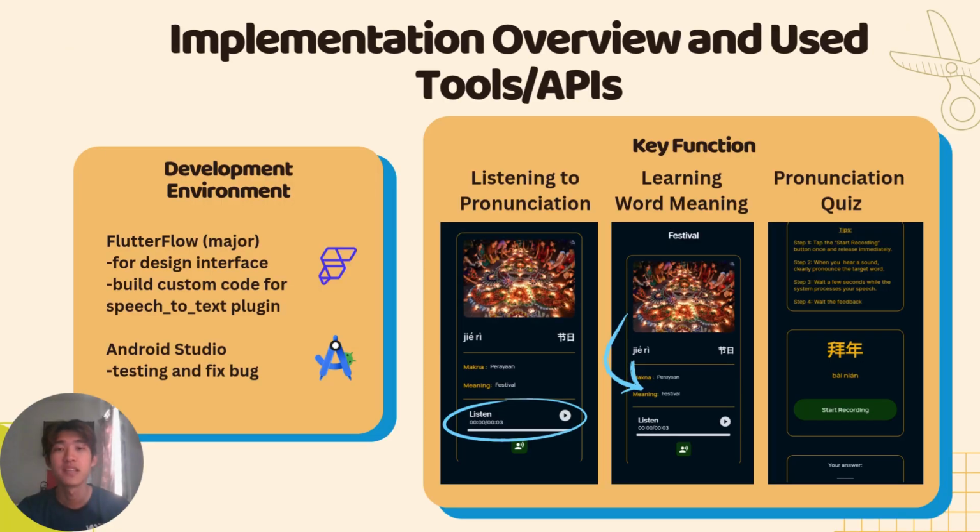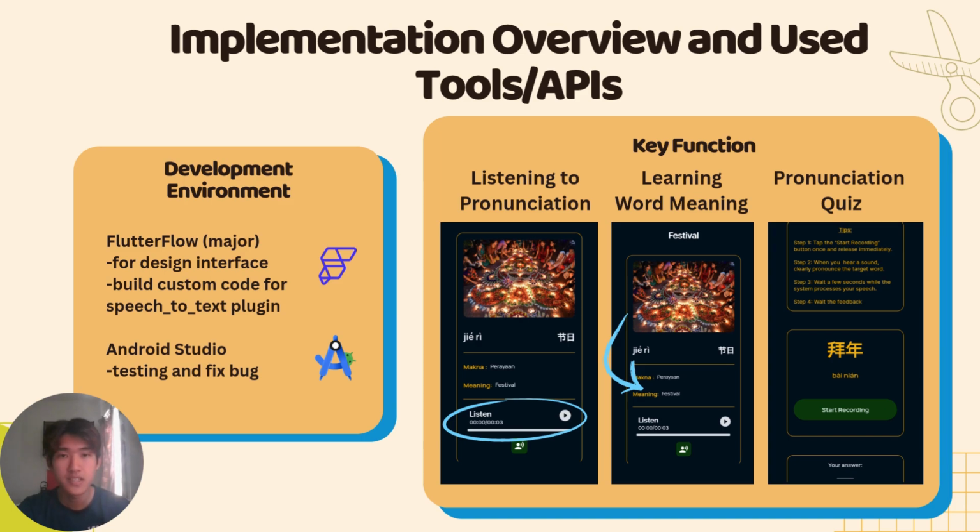Next will be the implementation overview and the tools or APIs used. The development environment we use is Flutterflow as the major development environment. For example, we use Flutterflow to design the interface and to build the custom code, which is the code inside Flutterflow, and then we use the speech-to-text plugin of the Flutter package. We also use Android Studio for testing and fixing bugs.